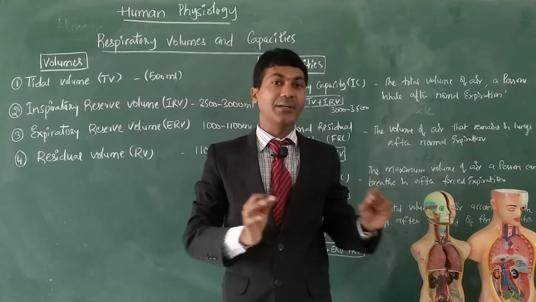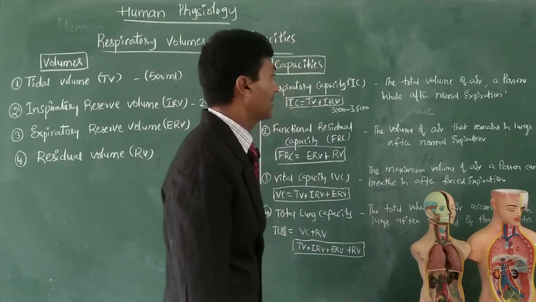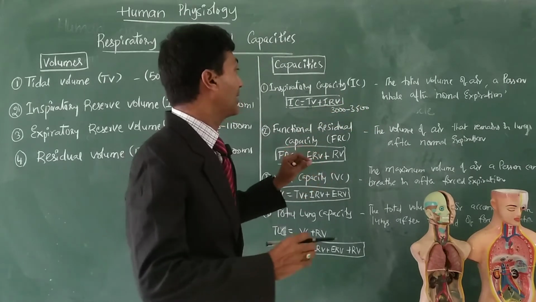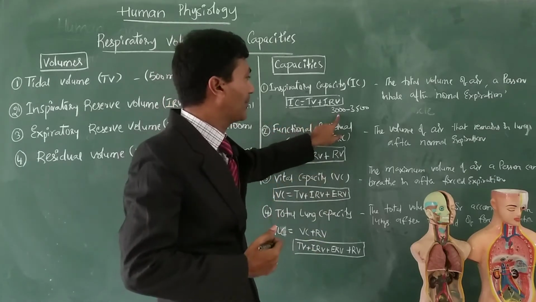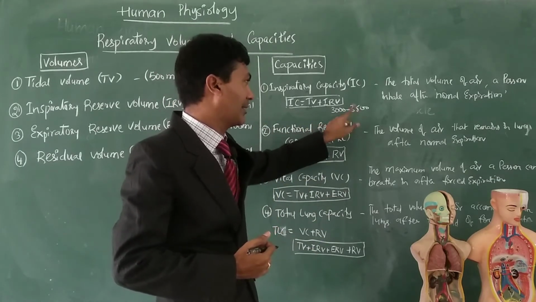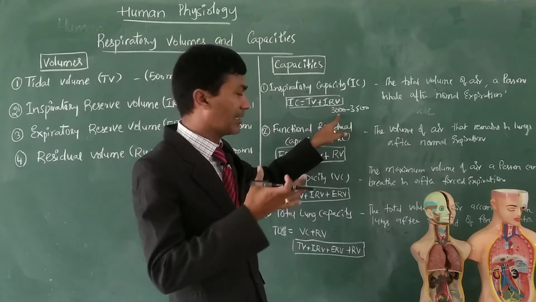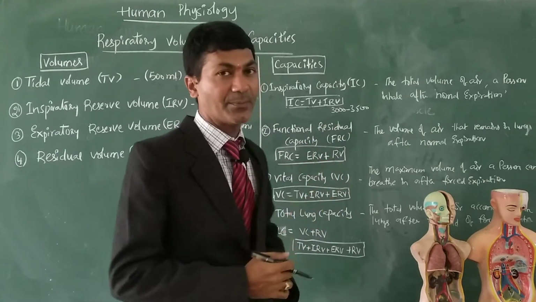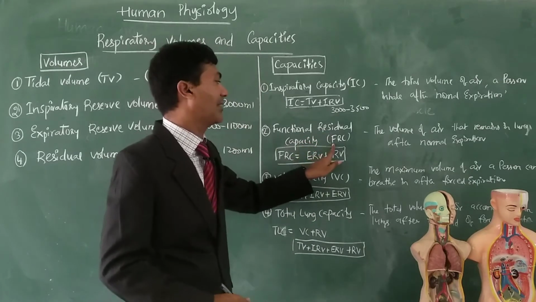If a person goes to a pulmonologist and the doctor wants to know his inspiratory capacity, he can check whether the person takes 3000 or 3500 ml of air. If he is not taking that volume of air, the doctor says that he has some abnormality. Clear?